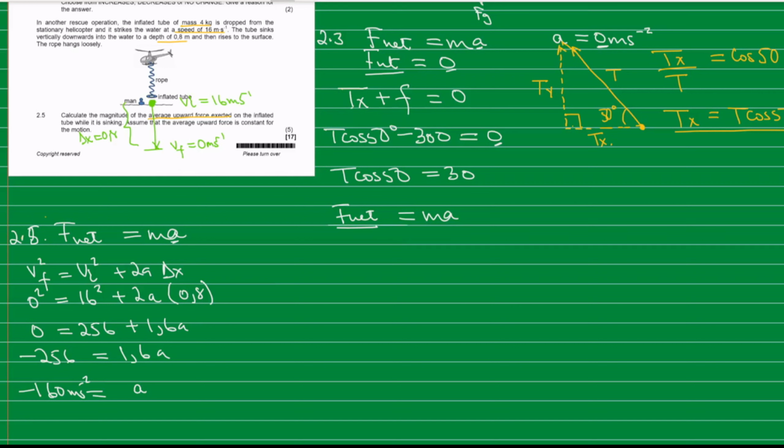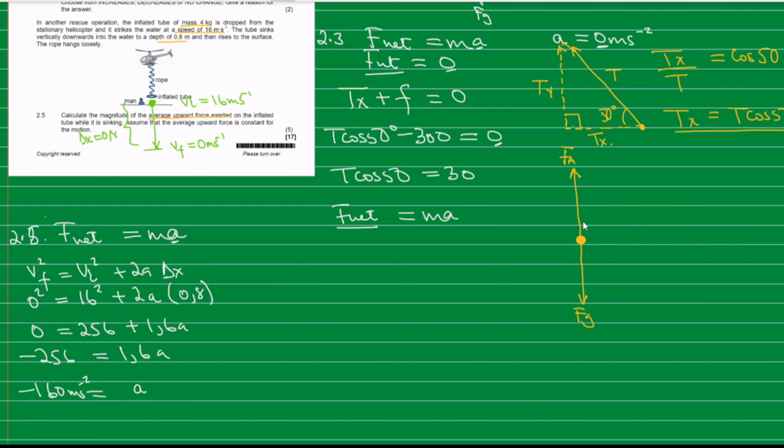So let's draw another free body diagram of what is happening here. If you take the tube as a dot, what are the forces acting there? One, we have the gravitational force, that is our Fg. And then we have the force upward, which is the thrust of the water, which is Fa.